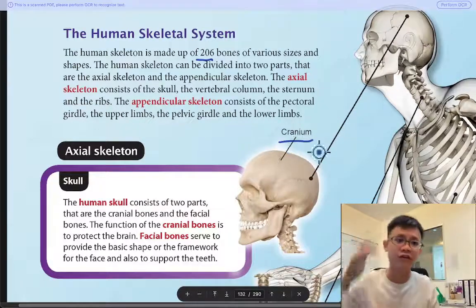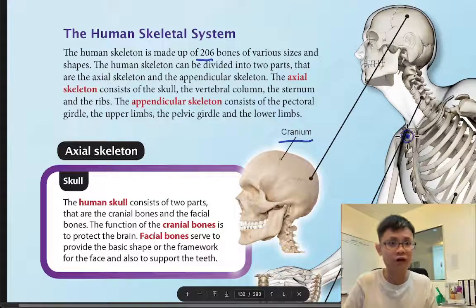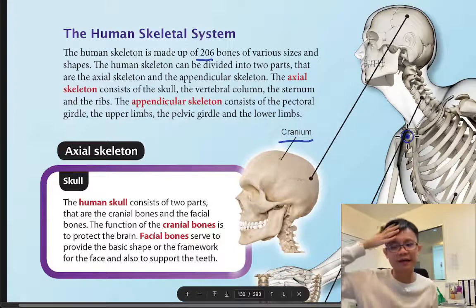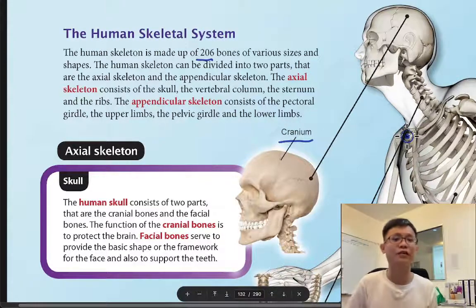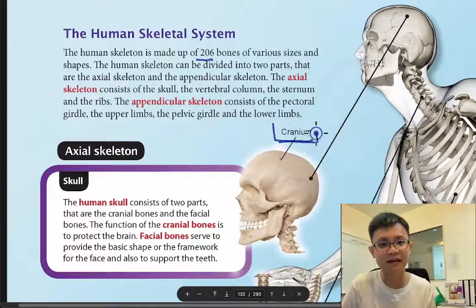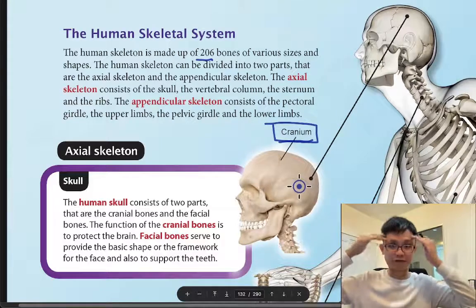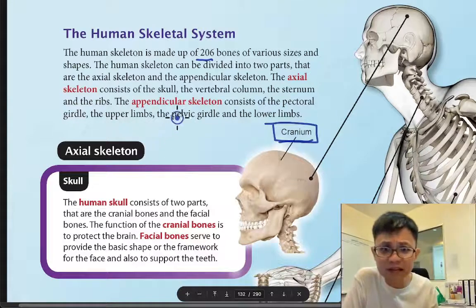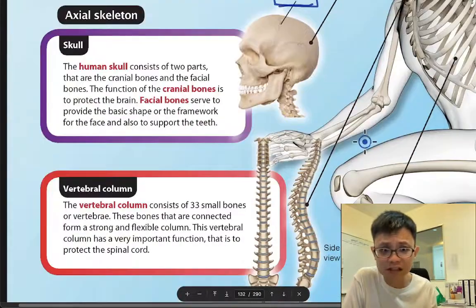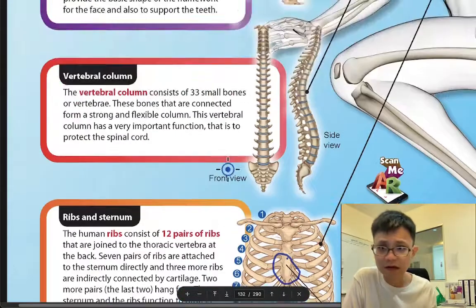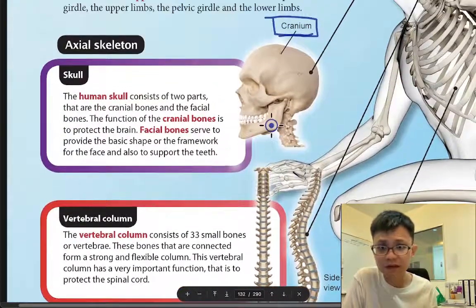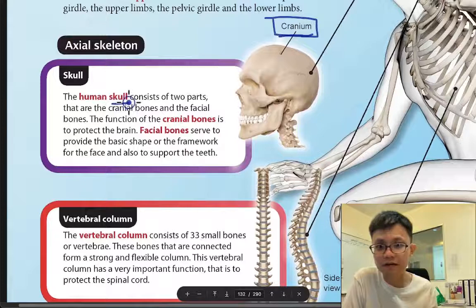So again, for your new English word, if you don't want to say I injured my head, I injured my skull, you can say I broke my cranium. So this is called cranium. Cranium is another word for the skull. Eventually, in science, we seldom use the word skull, you see. They never use the word skull. They use human skull. Okay?